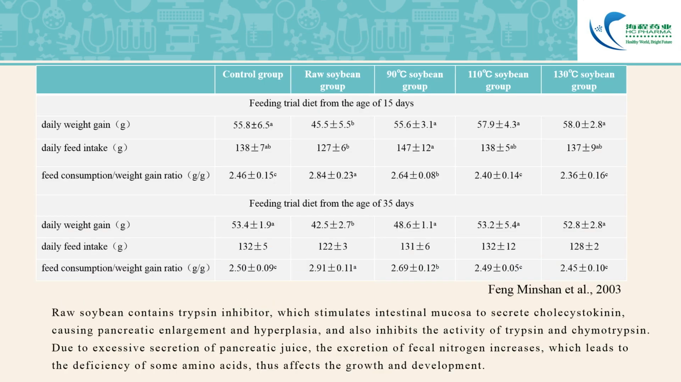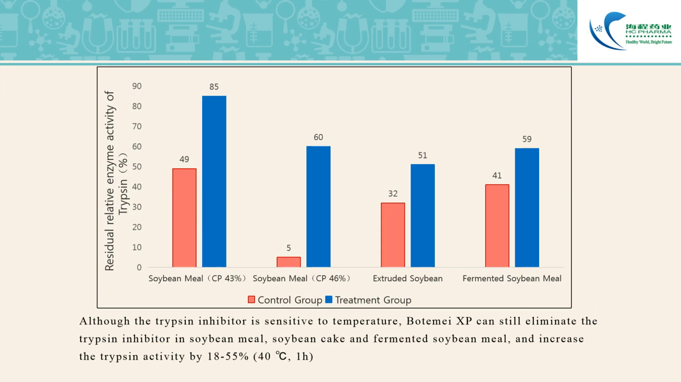Raw soybean contains trypsin inhibitor, which stimulates intestinal mucosa to secrete cholecystokinin, causing pancreatic enlargement and hyperplasia, and also inhibits the activity of trypsin and chymotrypsin. Due to the excessive secretion of pancreatic juice, the excretion of fecal nitrogen increases, which leads to the deficiency of some amino acids, thus affecting growth and development. Although the trypsin inhibitor is sensitive to temperature, Botemei XP can still eliminate the trypsin inhibitor in soybean meal, soybean cake, and fermented soybean meal, and increase the trypsin activity by 18 to 55%.